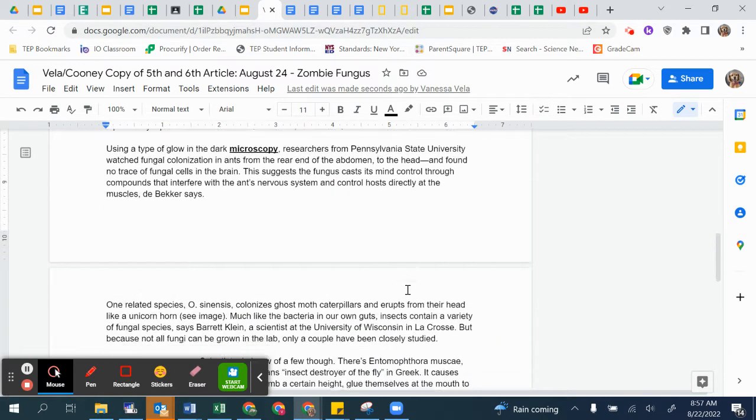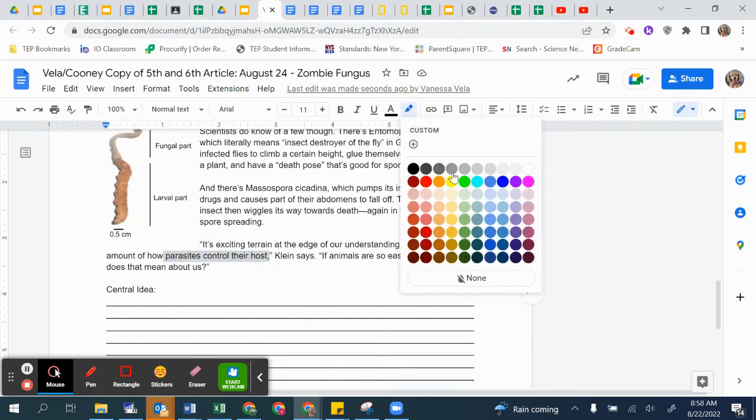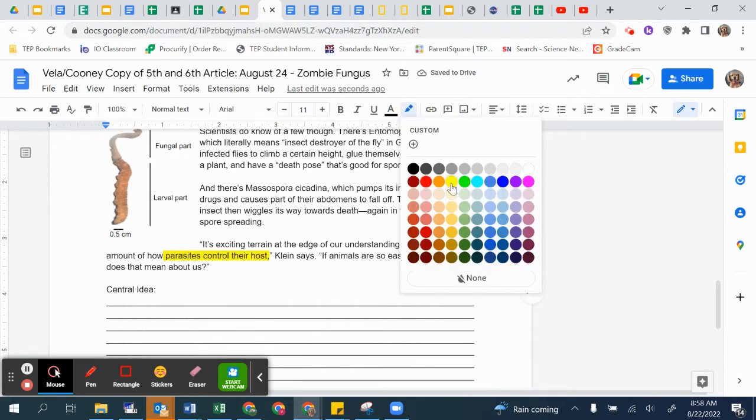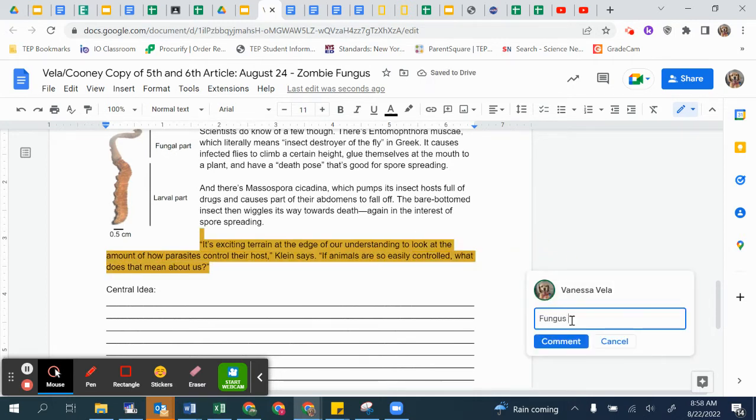Understandable. Let's go to our end of summary, end of topic, or article summary. So it would probably be around here. It's exciting terrain at the edge of our understanding to look at how parasites control their hosts. Okay, so it's talking about control again, highlighting that. If animals are so easily controlled, what does that mean about us? Okay, so the author ends with a question. What I can see here is that, again, fungus controlling ants.